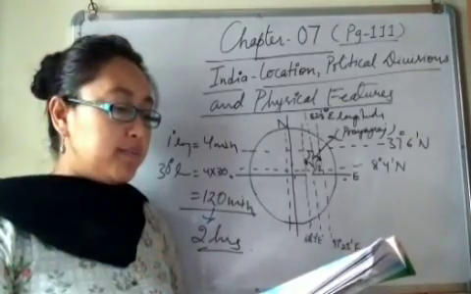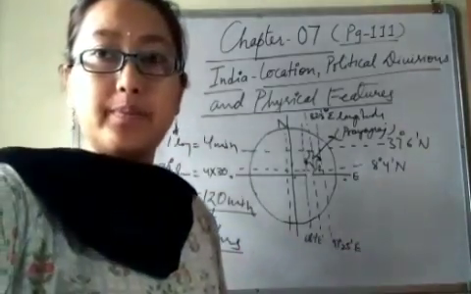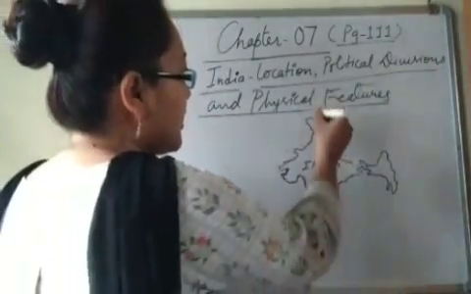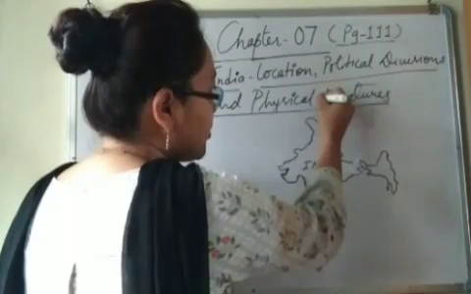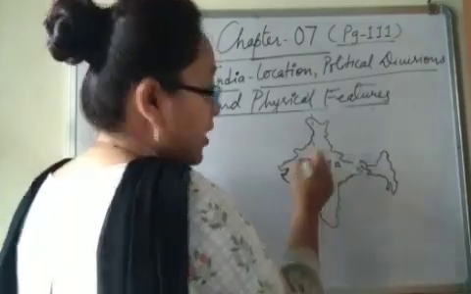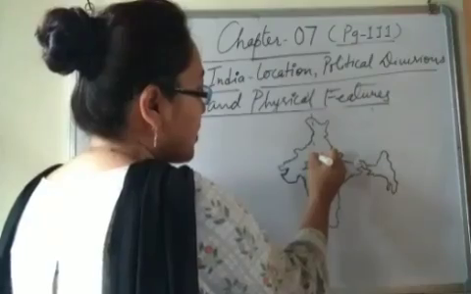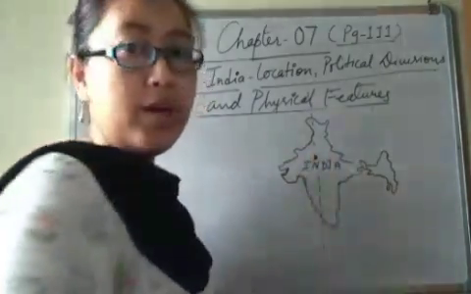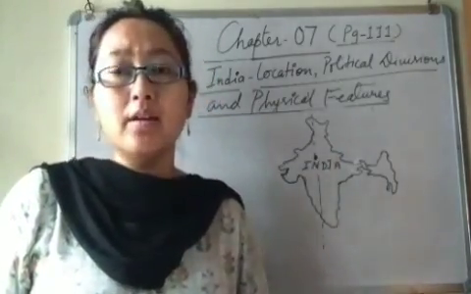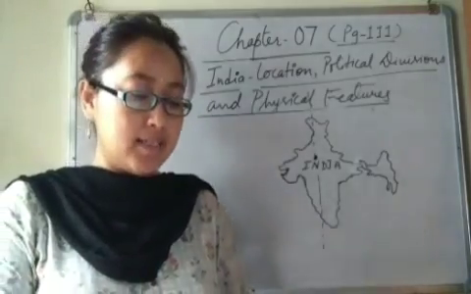The standard meridian passes through Mirzapur, UP, near Amravati Chauraha. That means this IST, Indian Standard Time, passes through Mirzapur, where I earlier told you Prayagraj, right? So it passes through Prayagraj, Mirzapur in UP. So the standard meridian passes here, meaning Indian Standard Time, IST.